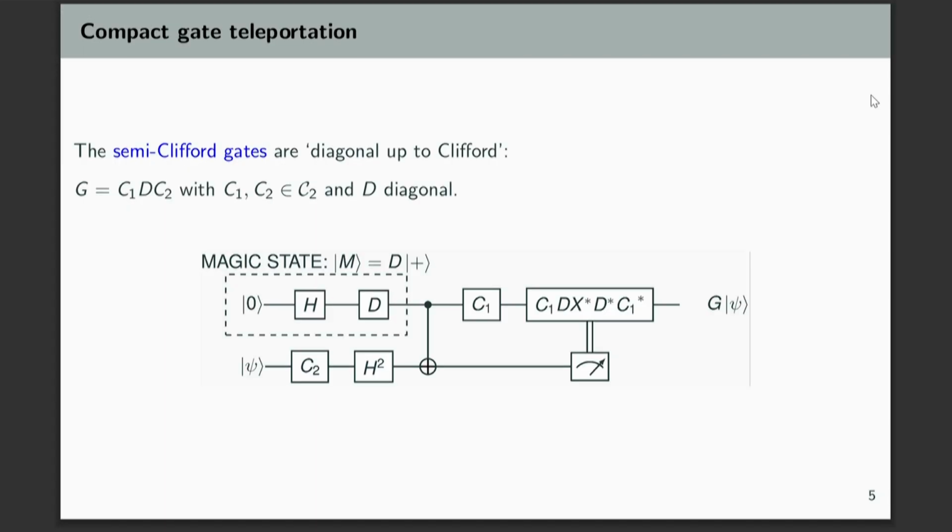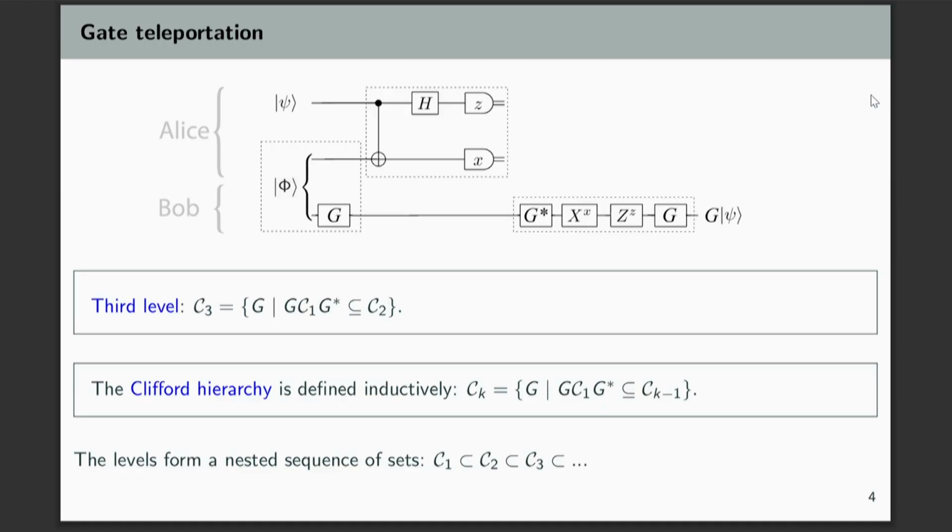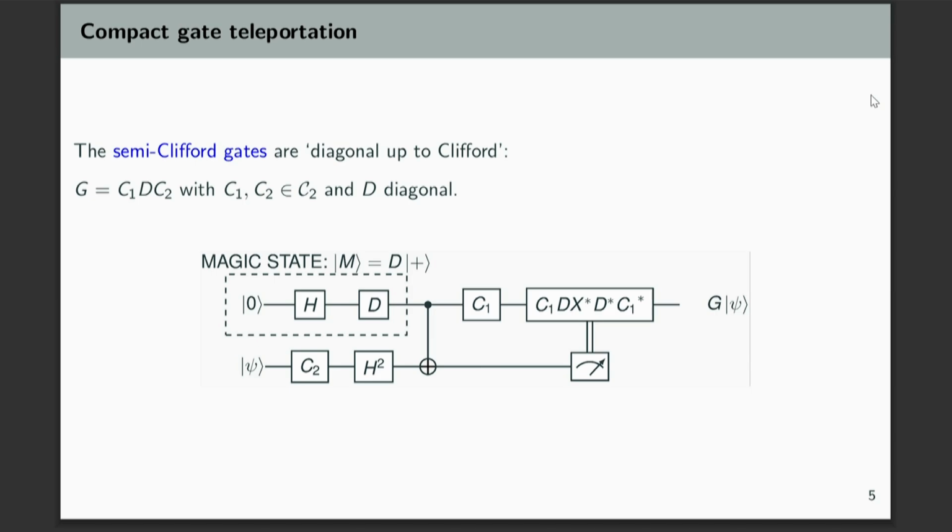The magic states are half the size, okay? So for n qubits or n qudits, the magic state is n qubits. Typically you'd be familiar with the T-gate protocol, and that is actually coming from this semi-Clifford one. You probably have not seen this outdated one, right? So that's why the T-gate is really big, because it's the simplest semi-Clifford one.